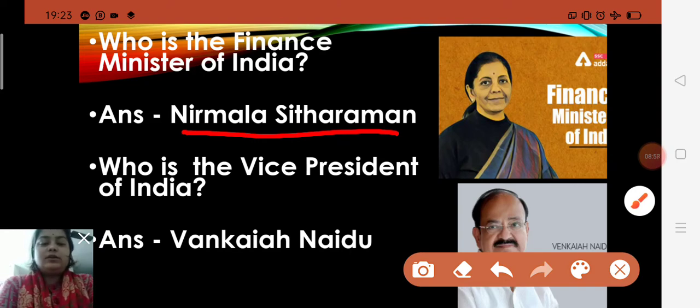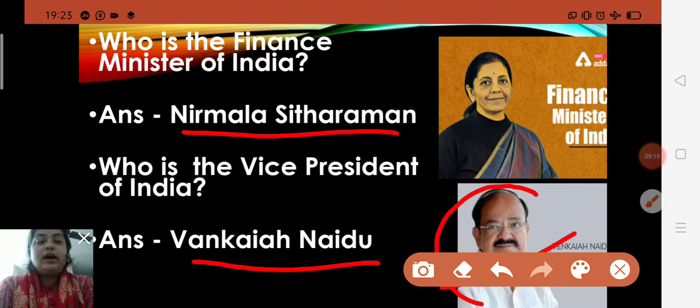And what is the work, children, of the finance minister? Yes, the finance minister is the most important after the prime minister, because she is responsible for fiscal policy and the budget. Okay, who is the vice president of India? Venkaiah Naidu. Yes, this is the picture of Venkaiah Naidu.